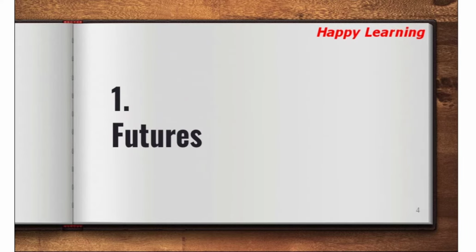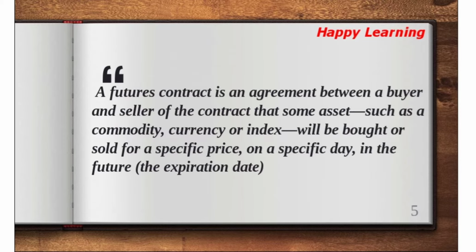Today we are going to discuss these four things: future, forward, option and swaps. Let's start with futures. So what is a future? A future is an agreement between a buyer and a seller of the contract that some asset, such as a commodity, a currency or an index, will be bought or sold for a specific price on a specific day in the future, and that is the expiration date.